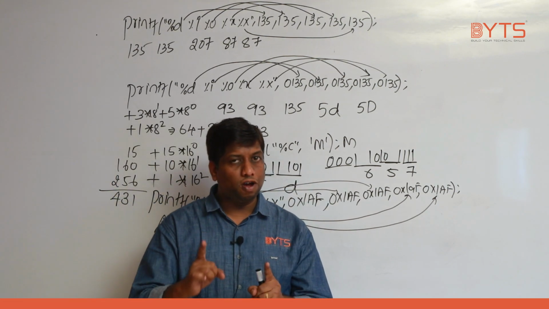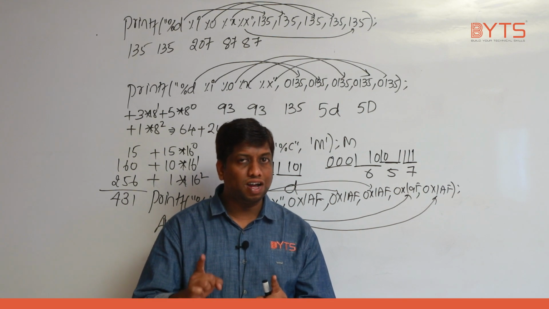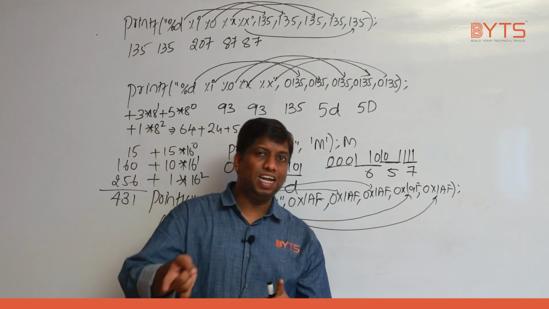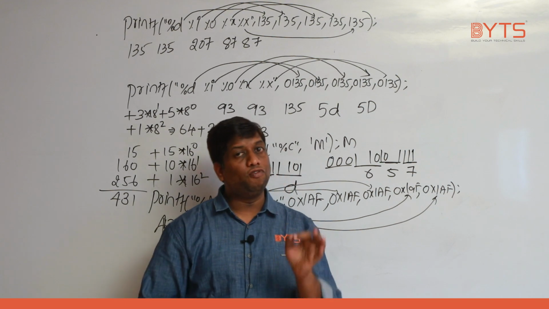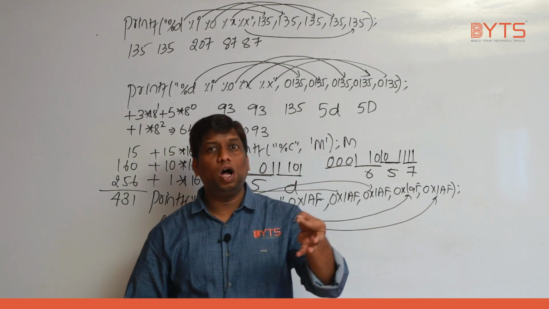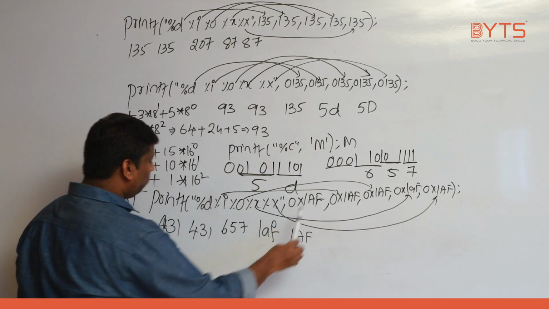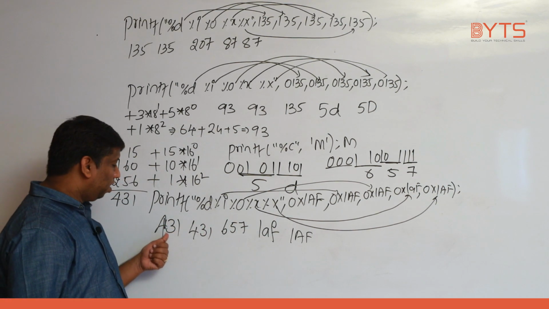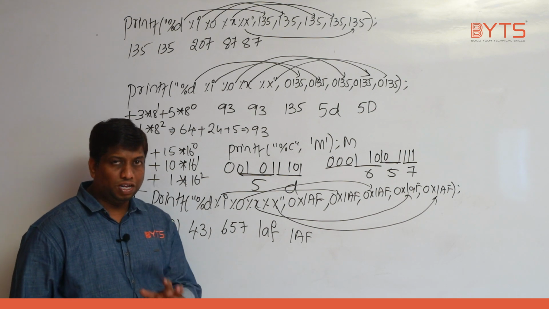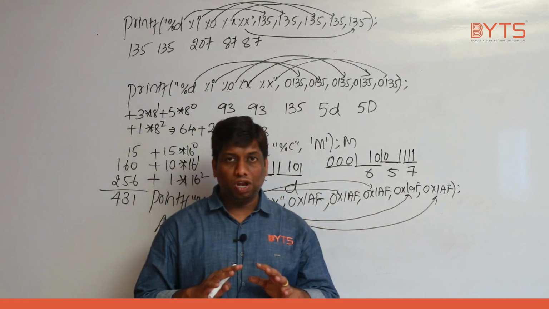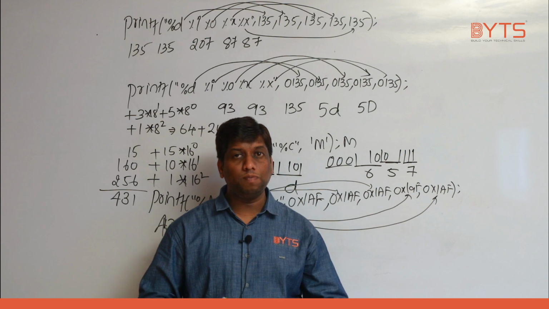Let me repeat. Format specifier will not convert the data from one data type to another data type. It will format from one form to another form. Okay. Have you seen here? This is in hexadecimal form, but I formatted into what form? Decimal form. I hope this is very clear. So with this, we have completed the number system concept.